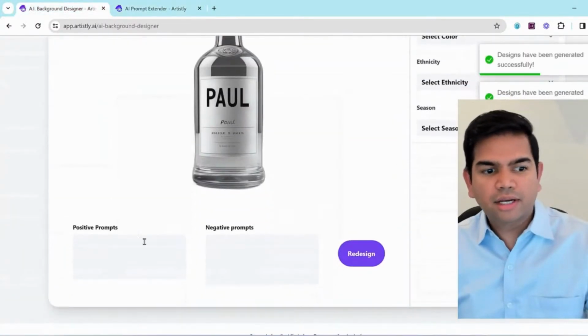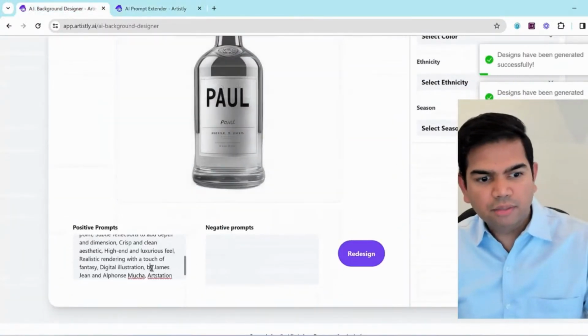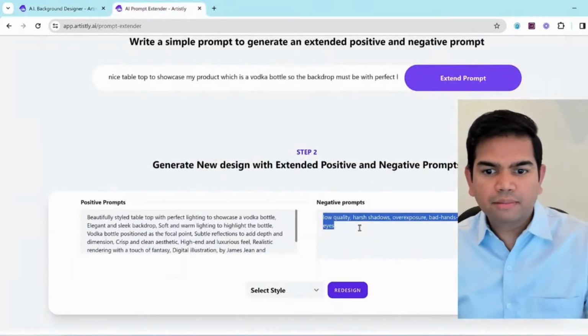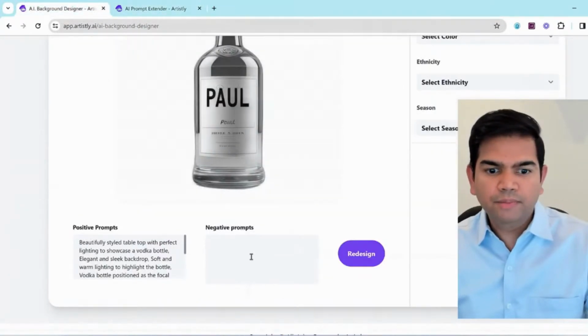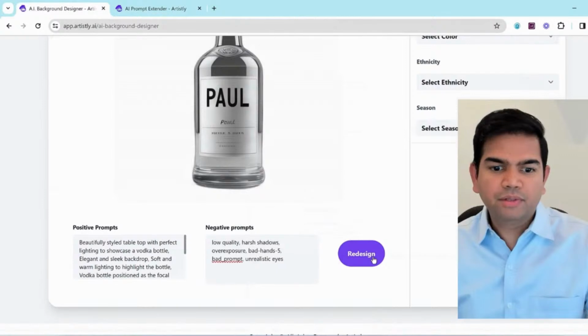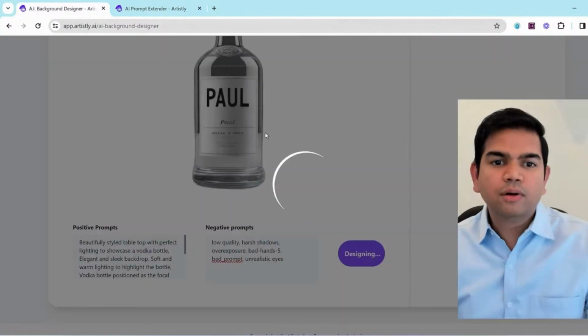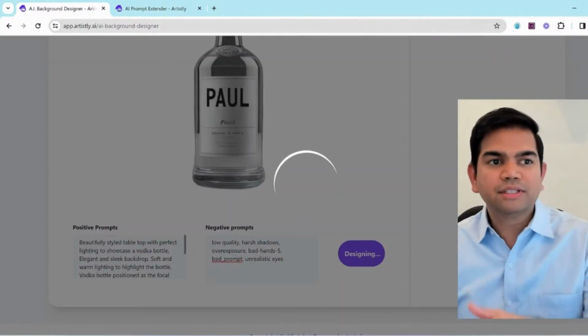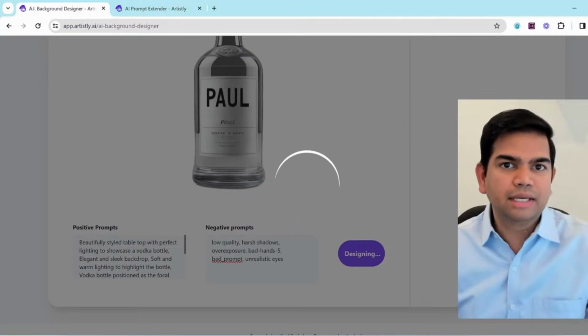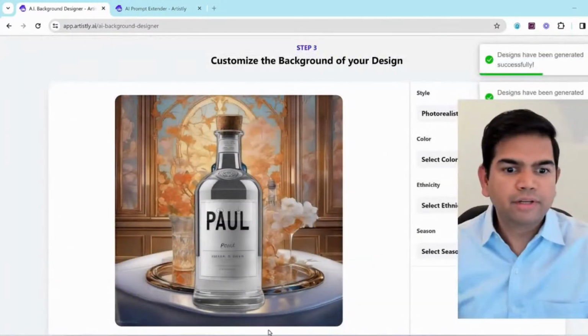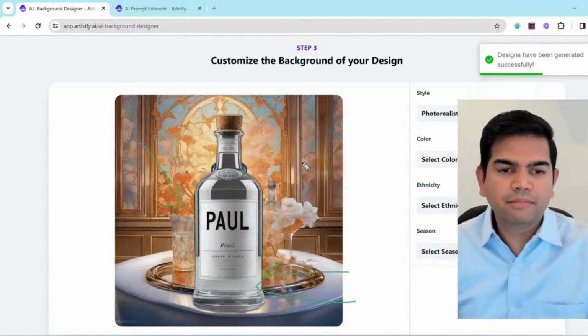We have that set up. So you see this positive prompts here. I'll paste that in. And then I'm going to paste also the negative prompts. Okay, cool. So that way, what's going to happen is when I click redesign, it's going to put this vodka bottle on the tabletop. There we go. See that? How beautiful that looks. It's the vodka bottle here. Set up a nice little lighting here and all that, and just put the vodka bottle here.